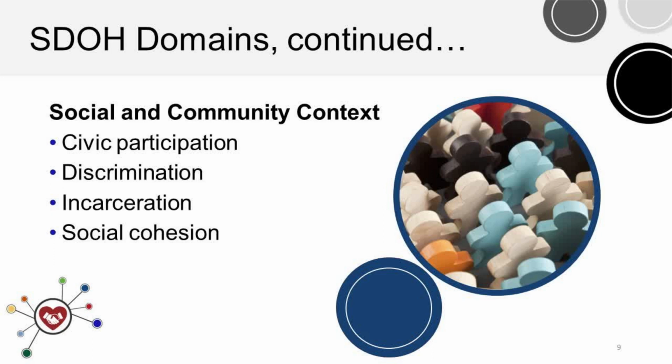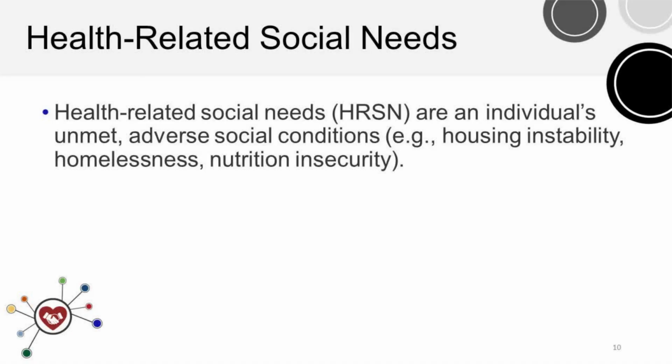Positive relationships can help reduce the negative impacts of facing the challenges and dangers of uncontrollable factors like unsafe neighborhoods, discrimination, or trouble affording the things we need. The term health-related social needs is sometimes used interchangeably with social determinants of health, but an important distinction can be made. Health-related social needs refers to the social and economic needs that individuals experience and that affect their ability to maintain their health and well-being.